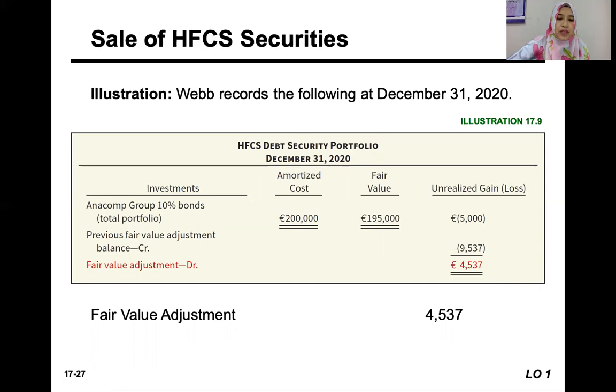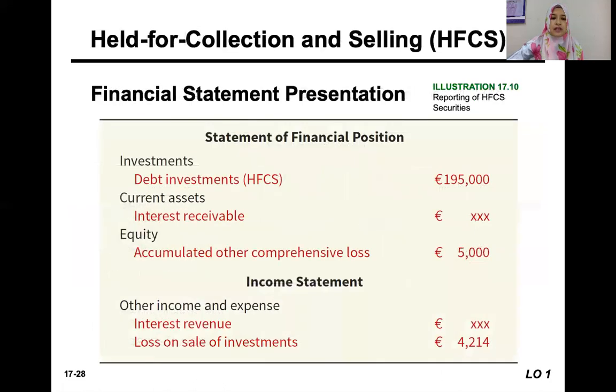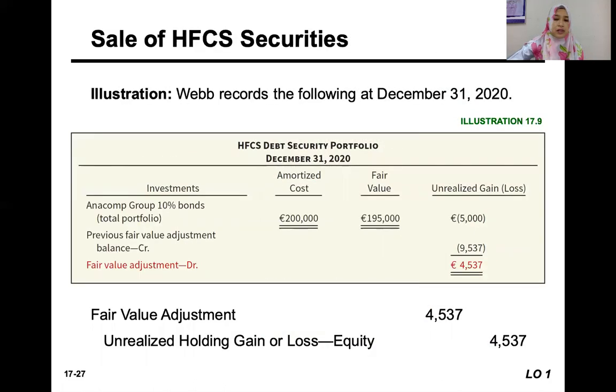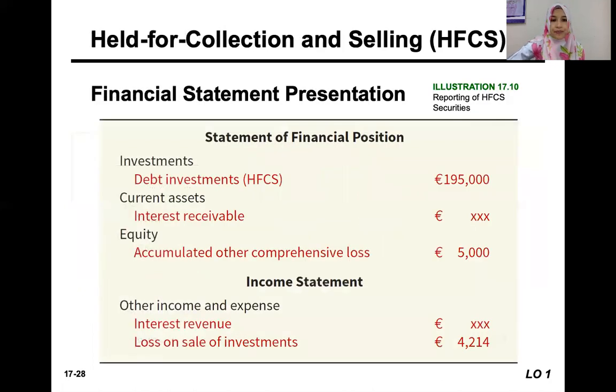Okay, so the fair value adjustment is now coming only from another group of bonds. So we record that fair value adjustment only for 4,537 and unrealized gain or loss on equity. So how will it be disclosed on the financial statements?